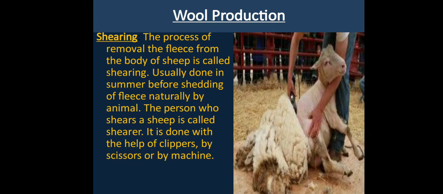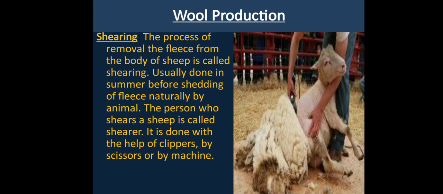Next comes wool production. Till now you understand from which animals we are getting our wool. Now the processing of wool is being mentioned. The first step of wool production is shearing. As you can observe in the picture, the shaving of the fleece of an animal is called shearing, or we can say the process of removing the fleece from the body of sheep is called shearing. Usually it is done in summer season before shedding of fleece naturally by the animal.